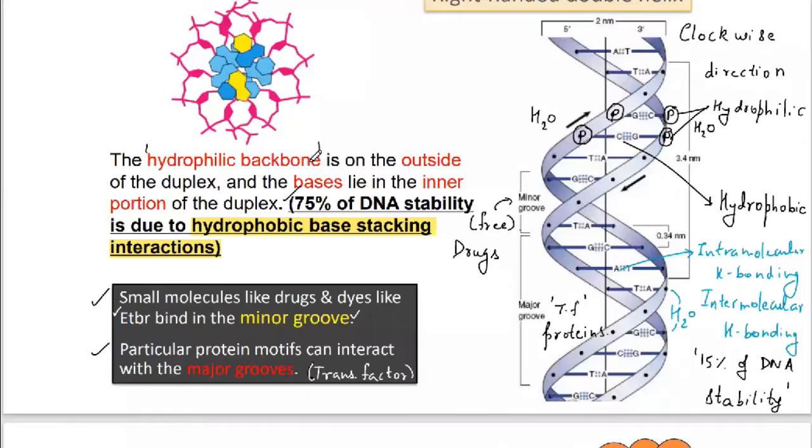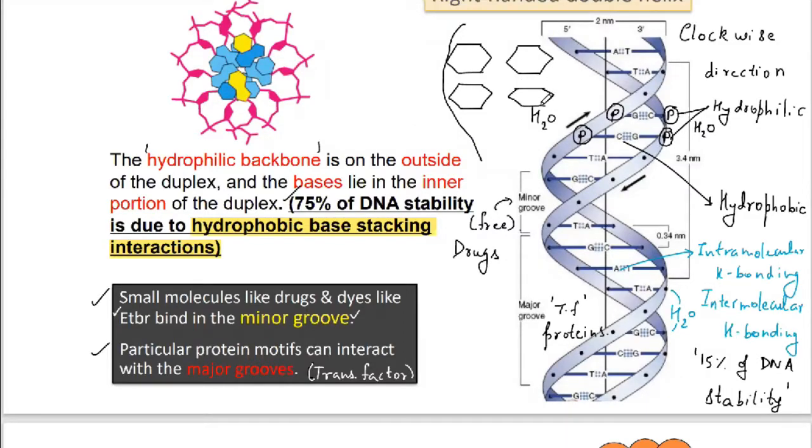So moving on, let us now understand the hydrophobic base stacking interaction. What is a hydrophobic base stacking interaction? In this case, you can find that there are nitrogenous bases present one beneath the other. This is a single strand of the DNA. There will be complementary nitrogenous bases present here, and the nitrogenous bases are aromatic compounds in nature.